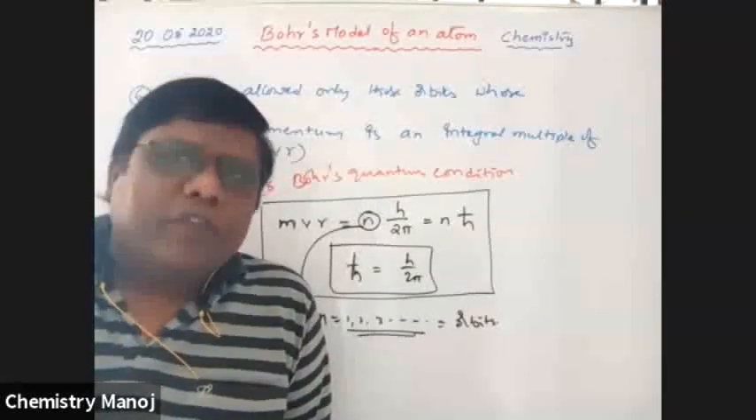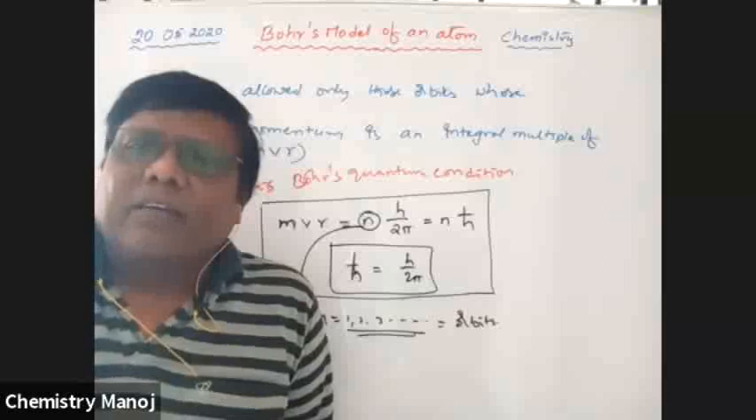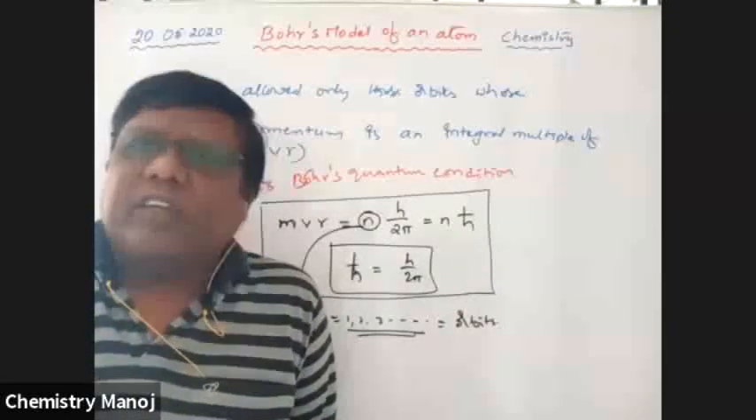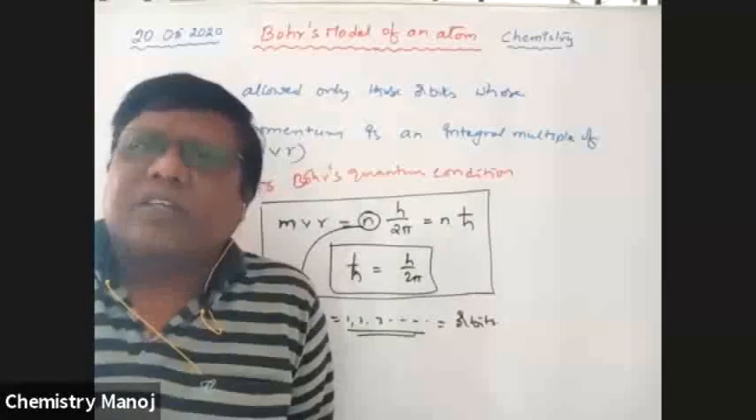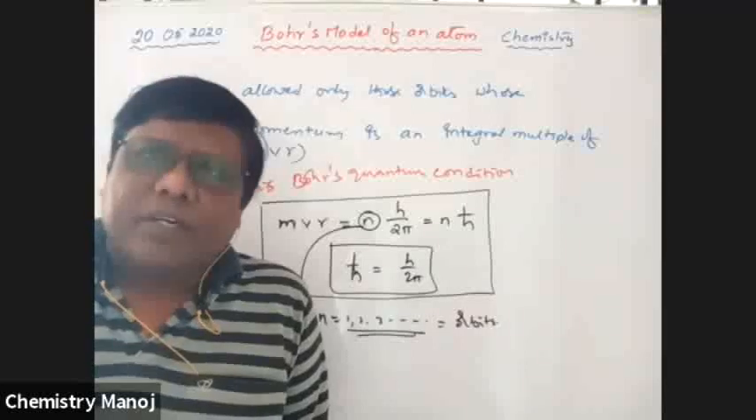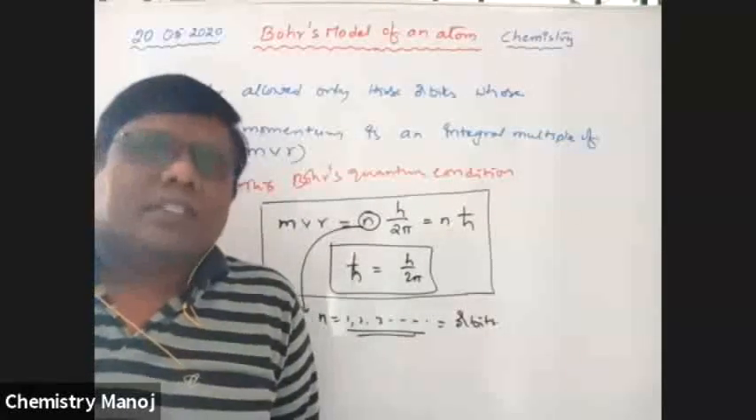That's why, before going on to explain the different spectra, first we are going to derive the radius of the orbit and the energy of the orbit. How do we calculate all these values? First of all, we are going to discuss the radius and energy of those orbits. So these are the postulates.